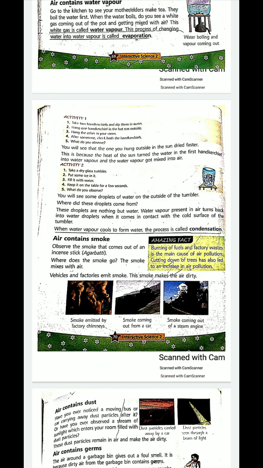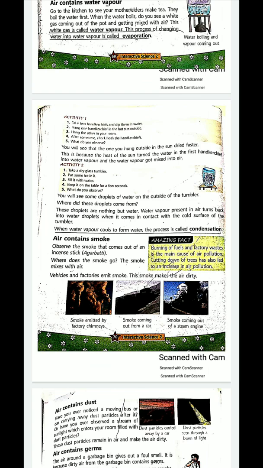Then another difficult word can be garbage, G-A-R-B-A-G-E, garbage. Sneezes, S-N-E-E-Z-E-S, sneezes. Coughs, C-O-U-G-H-S, coughs. Then windows, W-I-N-D-O-W-S, windows. Then you have another word, carbon dioxide, C-A-R-B-O-N, carbon, D-I-O-X-I-D-E, dioxide, carbon dioxide.